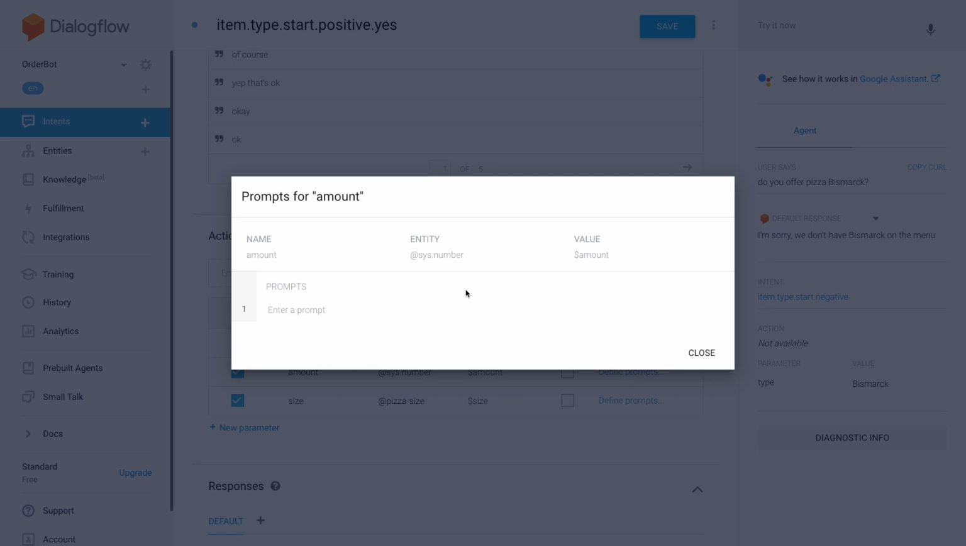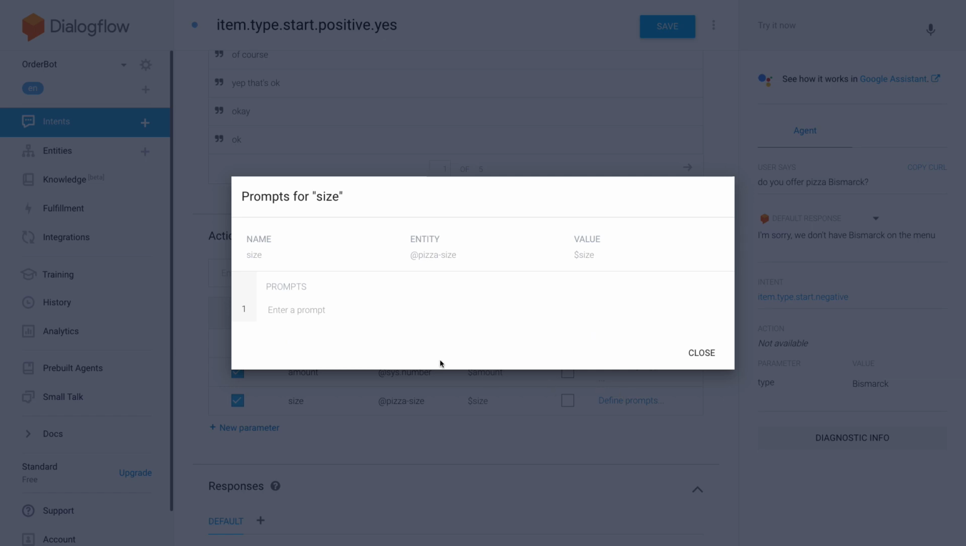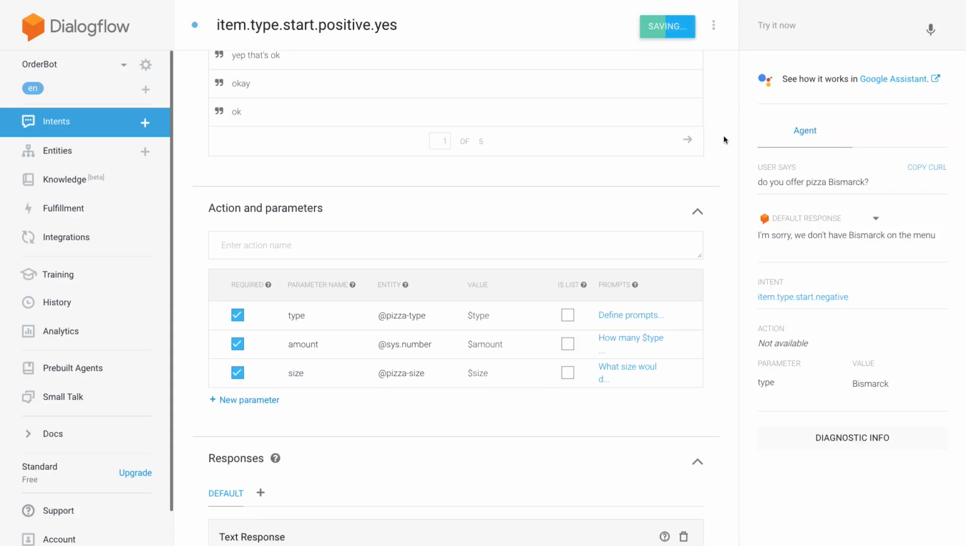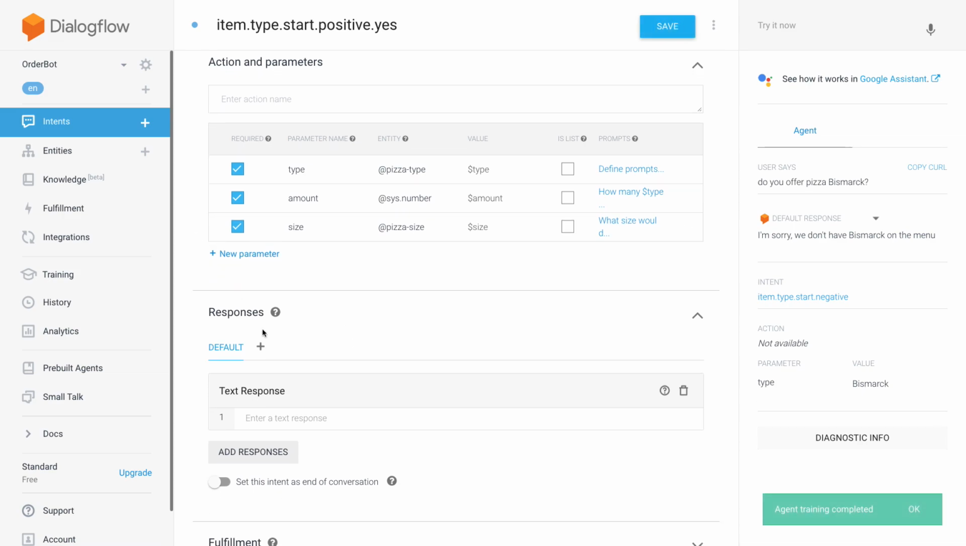Okay, and then we need some prompts here. How many would you like? And then, yeah, let's just do one for now. And what size would you like the pizza type in? Okay, I'm gonna hit save for now. I will need to provide more training phrases in a second, but let's just add a response.